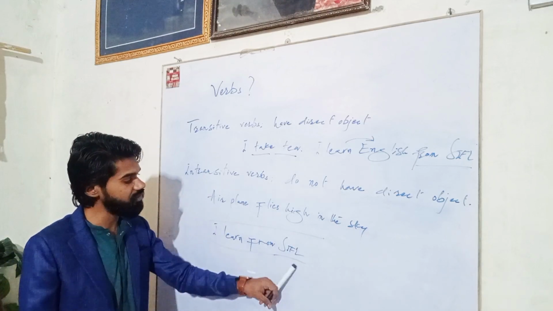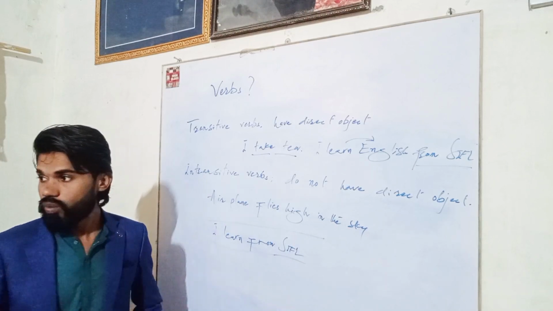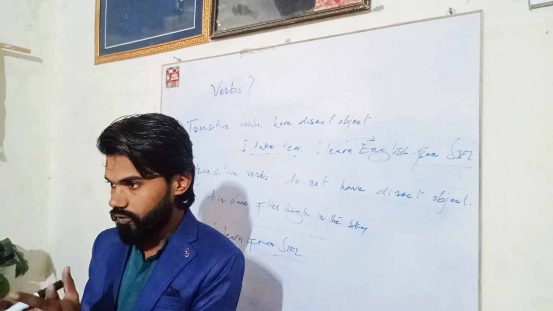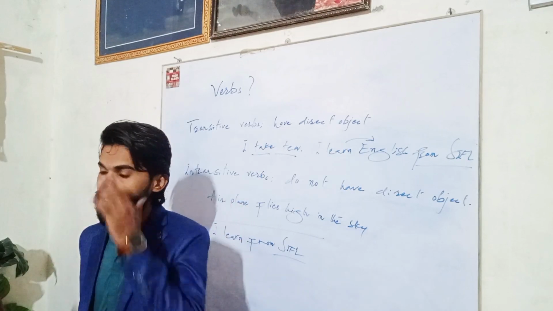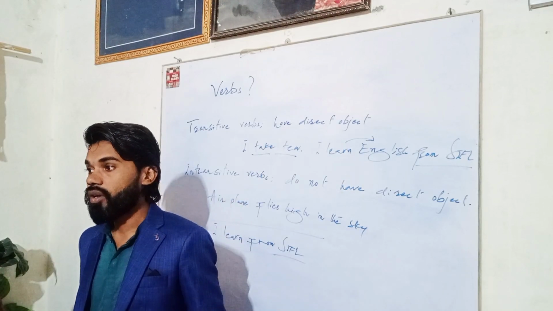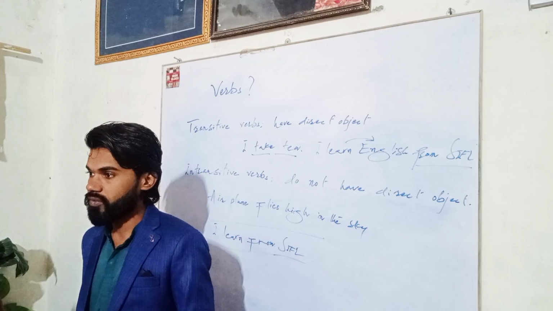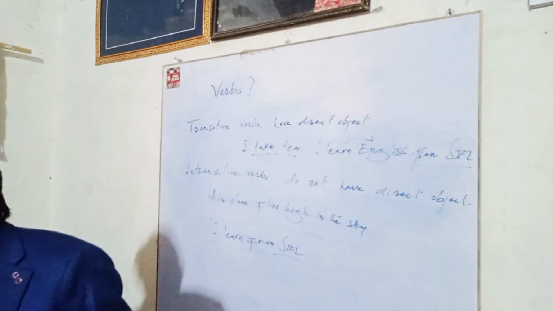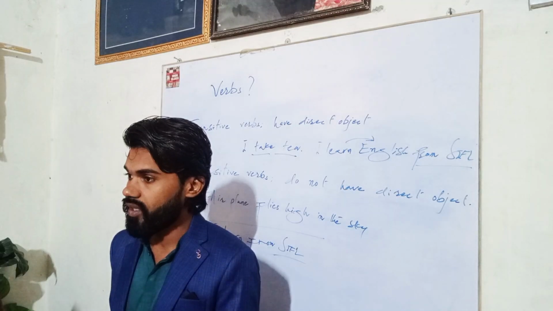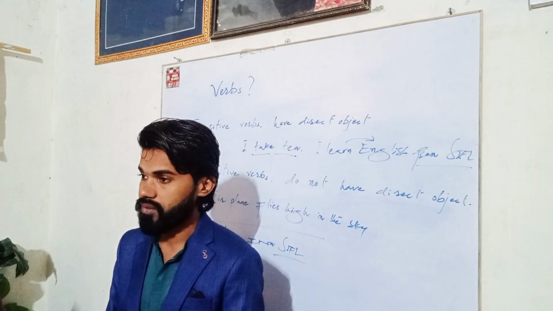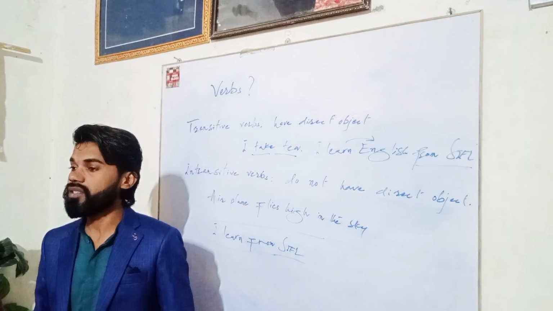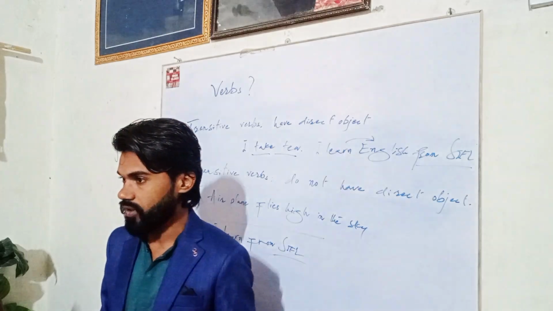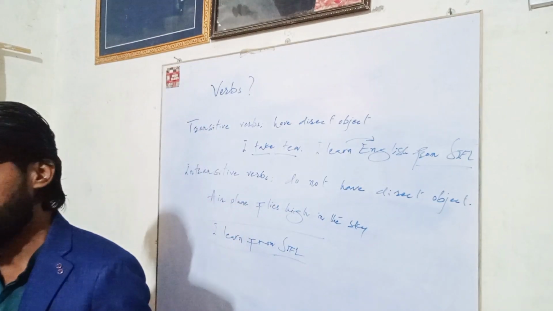Here, I learn from syphil, but there is no direct object. Not directly. For example, we are learning from syphil. You are learning from syphil. Yes, sir. But what are you learning from syphil? Syphil is not a direct object because it's not clarified directly what we are learning. If we say we learn English from syphil, then English is the direct object.